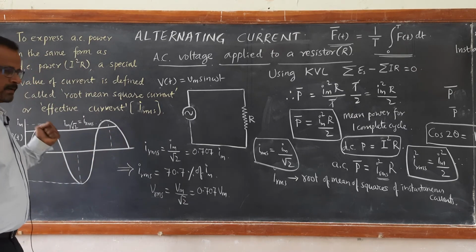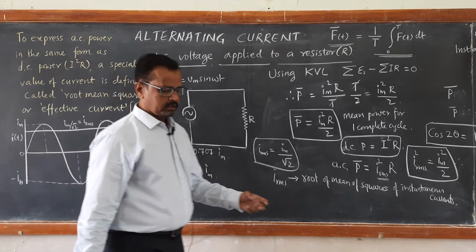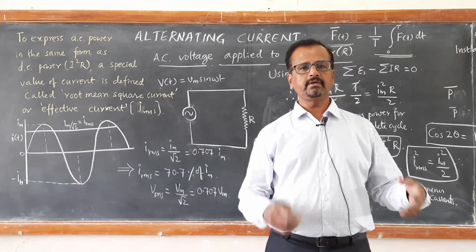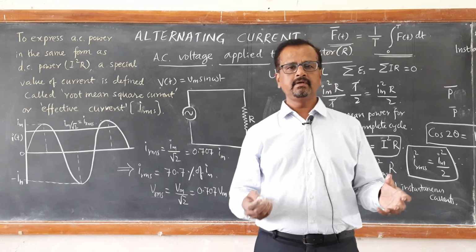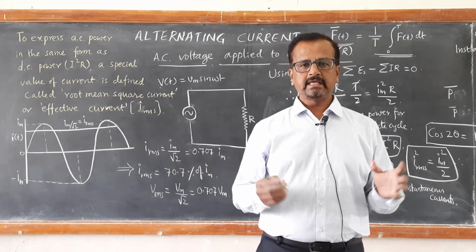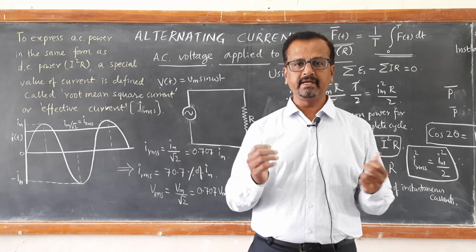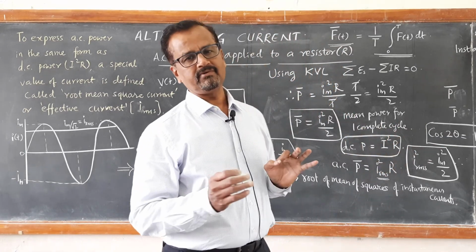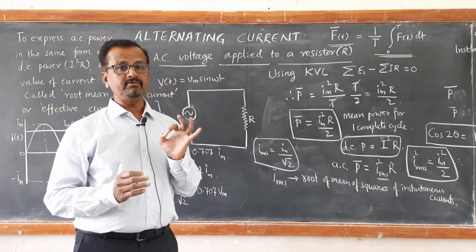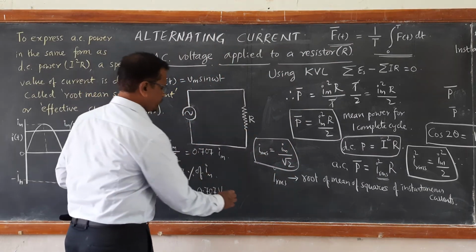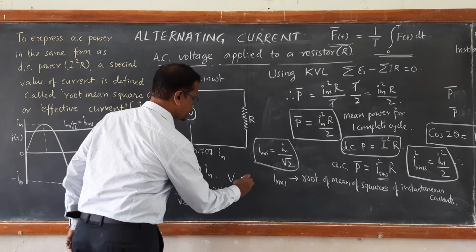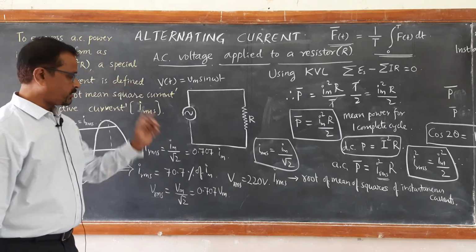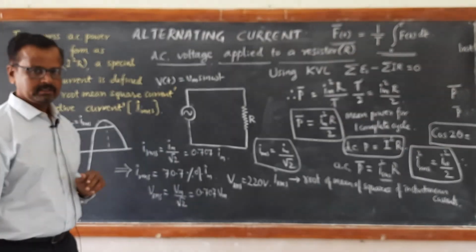For example, for domestic purposes, the AC that we use in our day-to-day life, in our homes and offices, is 220 volts. What does it mean? 220 volt is nothing but the RMS value of voltage, root mean square value of voltages. So Vrms that we use for our domestic purpose is 220 volts. If it is 220 volts, then what is the peak value of voltage?